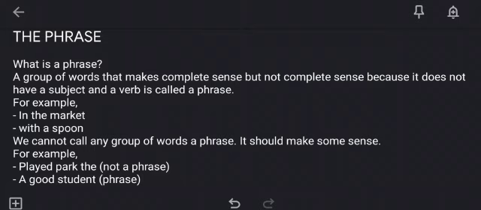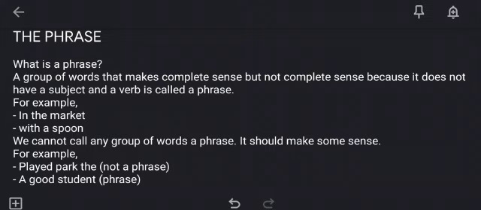And also, a phrase does not have a subject or a verb. For example, in the market. In this group of words, there is no subject and there is no verb. So without having the subject and the verb, even though it does make sense, yet it does not make complete sense. So that's why we call it a phrase.